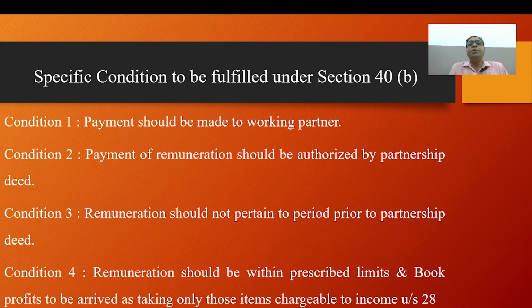If the profit and loss account of a firm contains the above receipts, they have to be excluded while calculating the book profit. Items disallowed under the various provisions of Sections 28 to 44D will have to be eliminated.